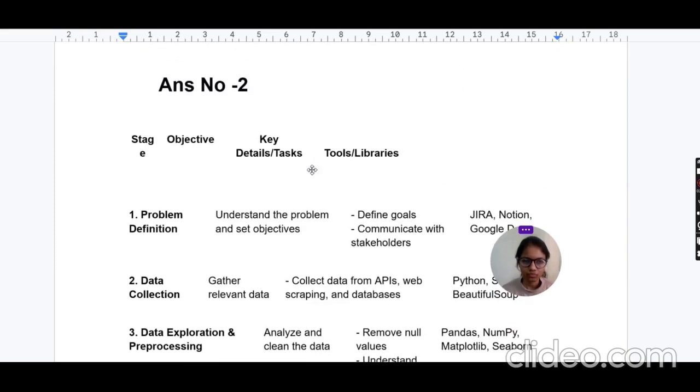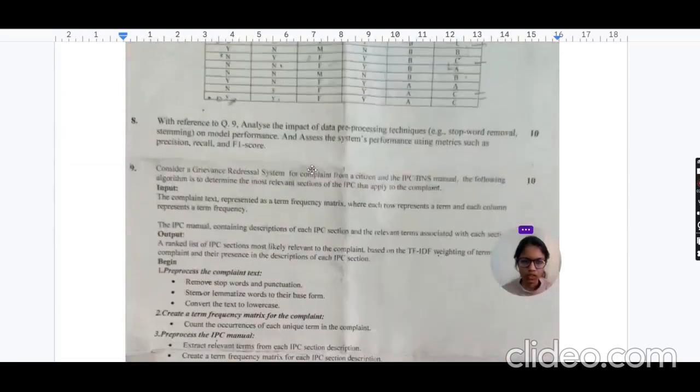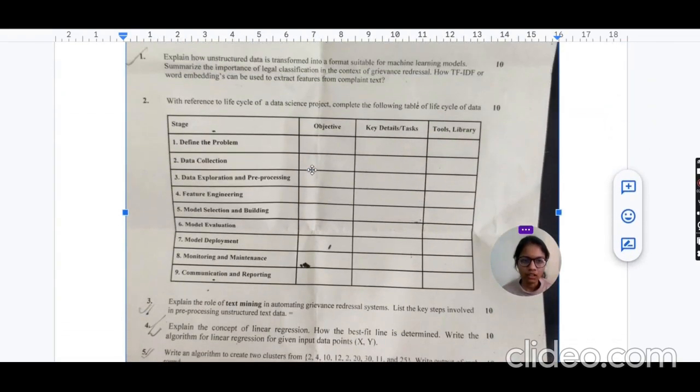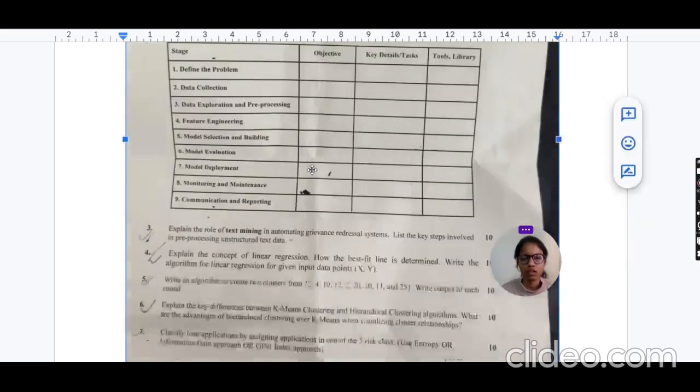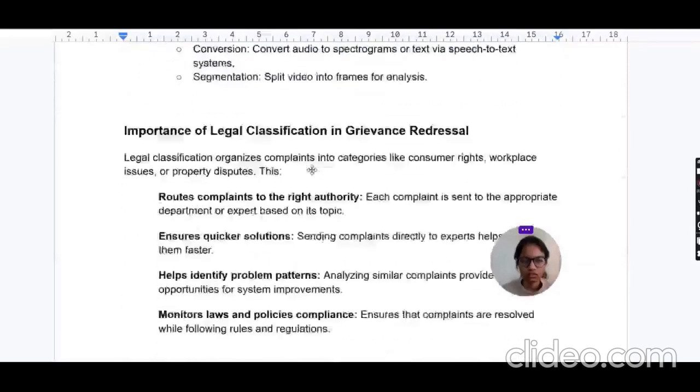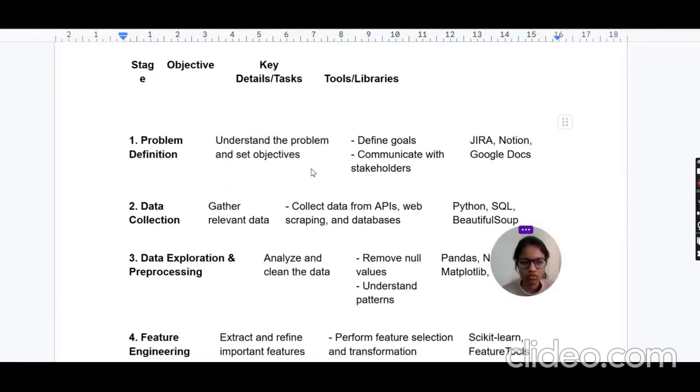Next is question number 2. Question number 2 says: with reference to the life cycle of a data science project, complete the following table of the life cycle of data. In this life cycle given in the paper, we can write the objective, key details, tools and libraries in each phase. So let's start the solution here.